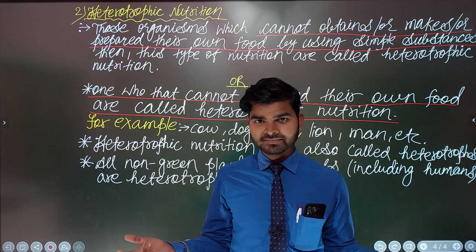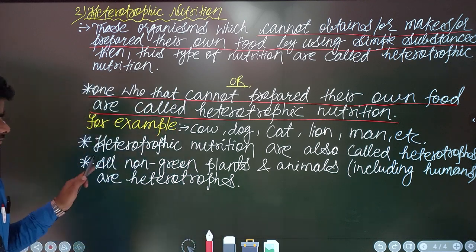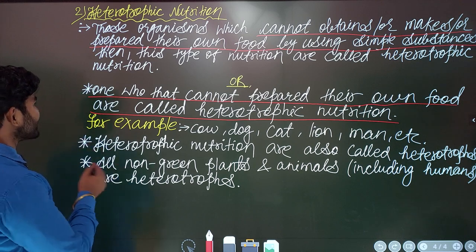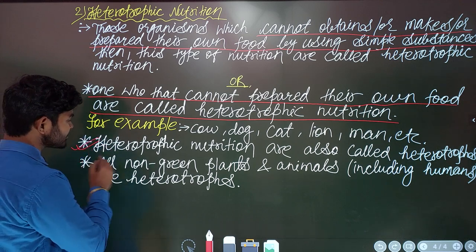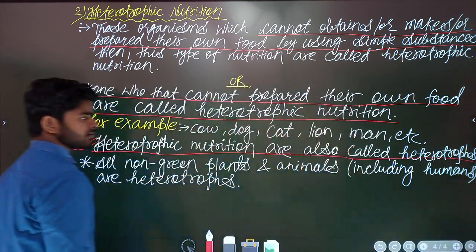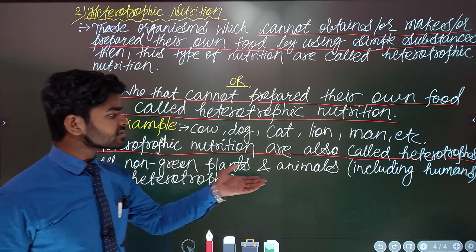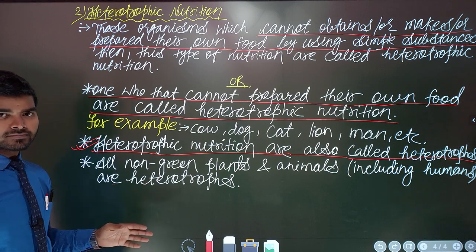So you must be careful to learn this particular fact. I have written it here, so objective questions can be asked from these points. So you must keep these points in your mind. Concept clear? Now I have written here that all non-green plants and animals, including humans, are heterotrophs.